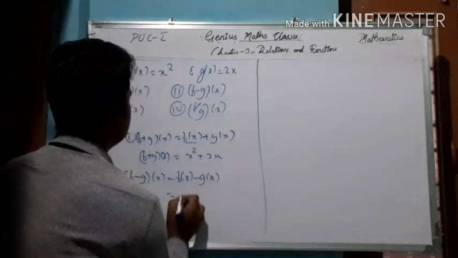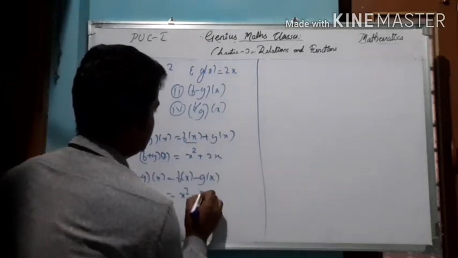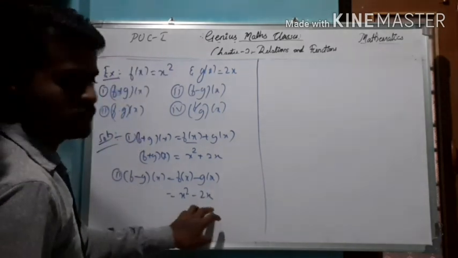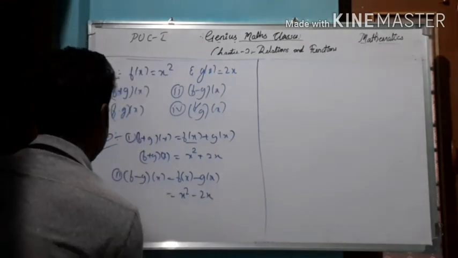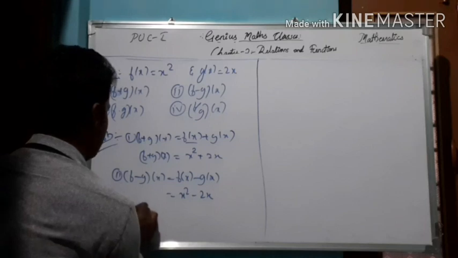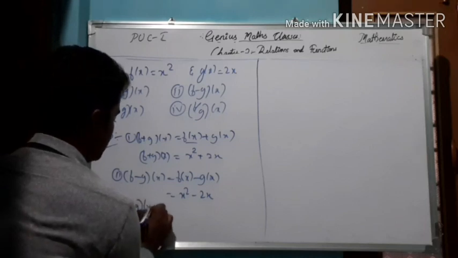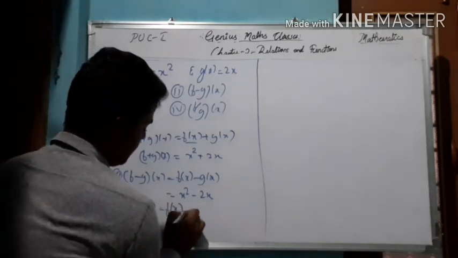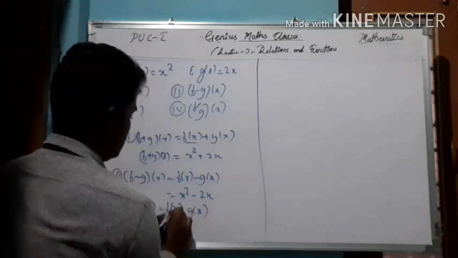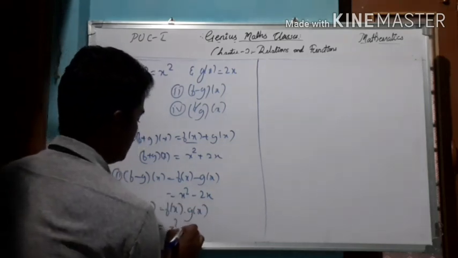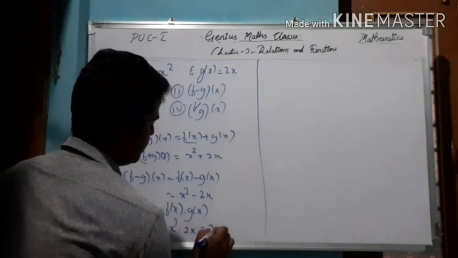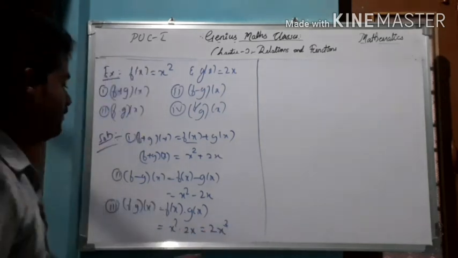So x square minus 2x is (f minus g) of x. Similarly, (f into g) of x, that is f of x into g of x. f of x is x square, this one is 2x. This will give you 2x cube.